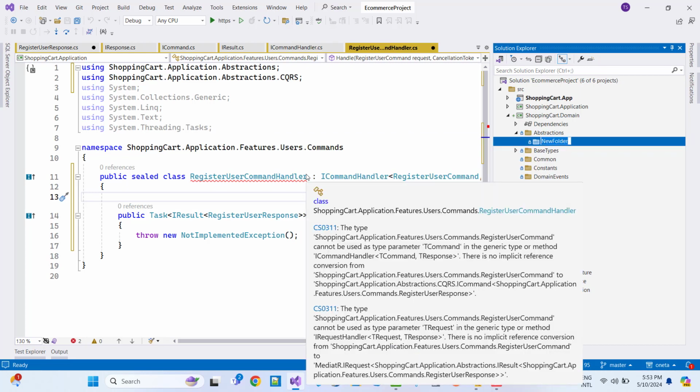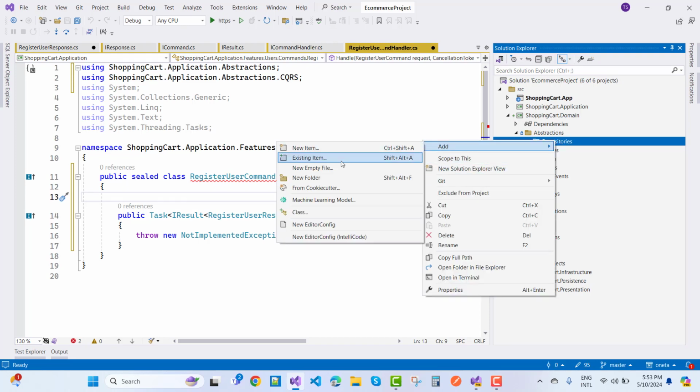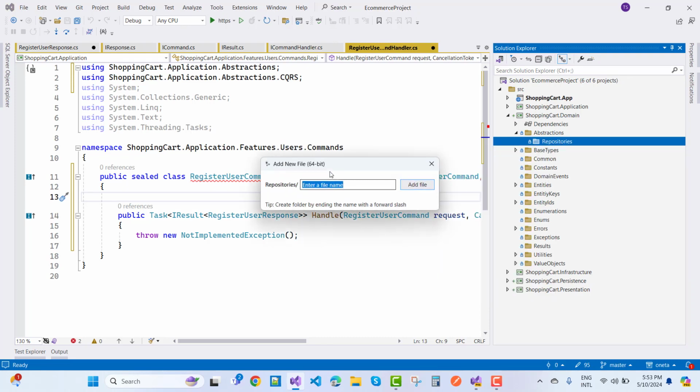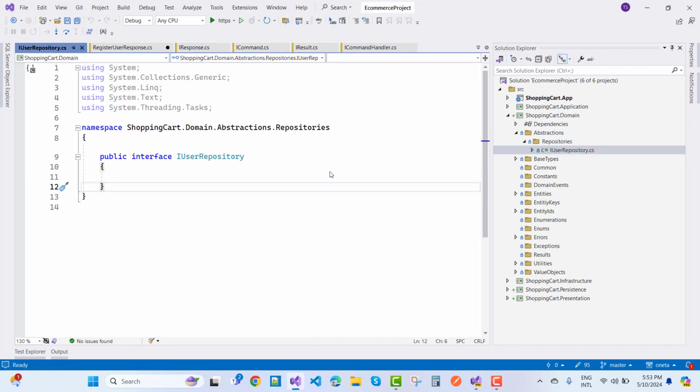Okay, so here we have repositories. Under your repositories directory, we just create a user repository. So new file, that is IUserRepository.cs file. So under the abstraction there, we just create an IUserRepository. So IUserRepository is an interface.